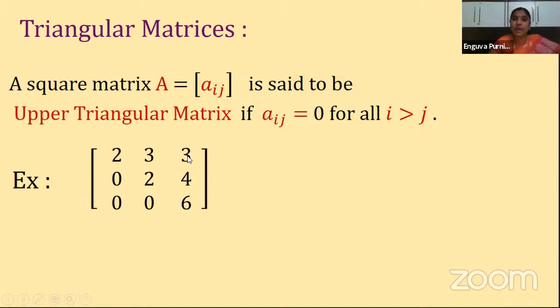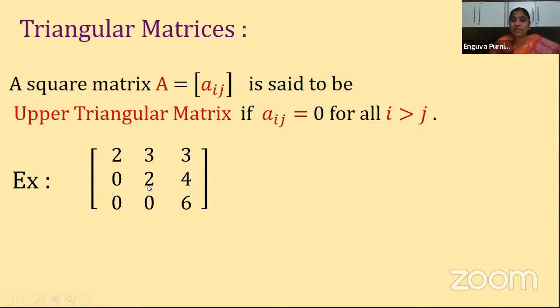And what is this? a13. Here also i is 1 and j is 3, so again i is less than j. And what about this one? Second row, first column, so it is a21. What is i there? Second row, that is 2. And first column means j is 1. So here a21 means i is greater than j, isn't it? So when i is greater than j, what value should we have here? It should be 0. Do we have 0 here?